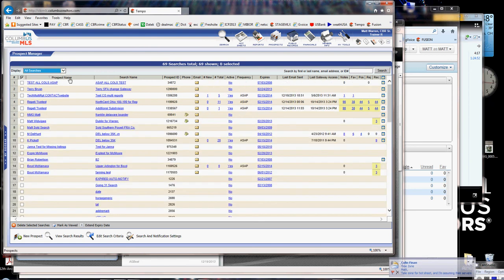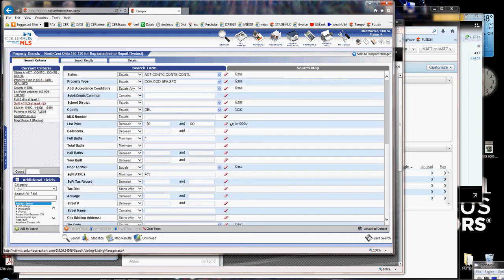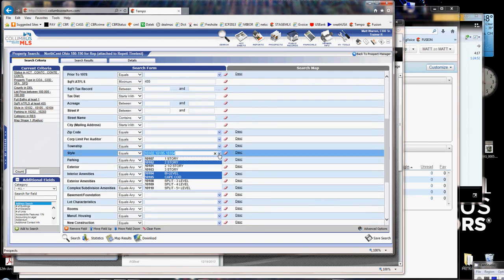Okay? So now you pick your search, and same story we talked about earlier. If you click on the search name right here, the search name, not the client name or the contact name, that takes me to the search. There's my criteria. Again, we've got numbers and style and parking. But if you don't use the style or parking field for that client, you can just write down this information right here. The other thing you can do is when you've got this here, you can print screen. The problem is those codes aren't going to tell you what those are. You're going to have to go over here to the style fields and click the down arrow and write them down. Okay, so that's Tempo.